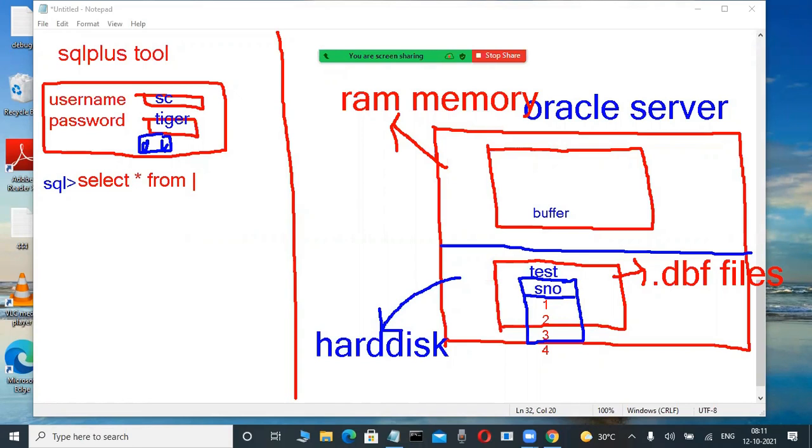Don't worry, these are the SQL language we are learning. Suppose I type SELECT * FROM test, where test is a table. For example, I am typing a select statement in the SQL Plus tool. I'm showing it practically, don't worry.